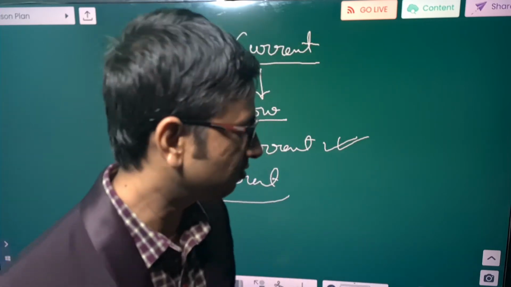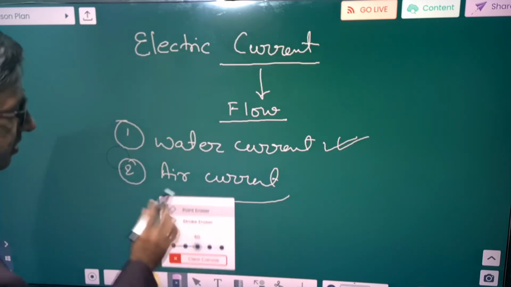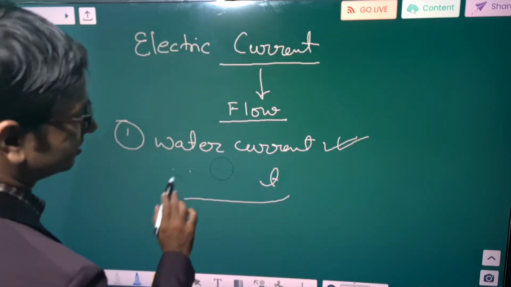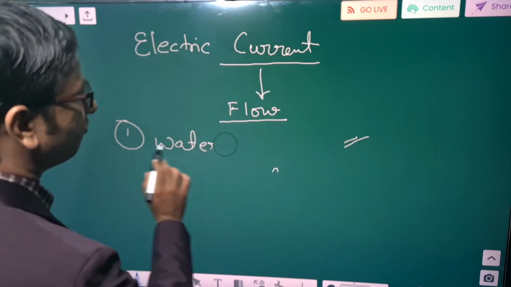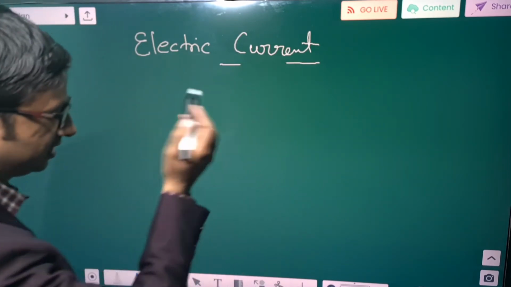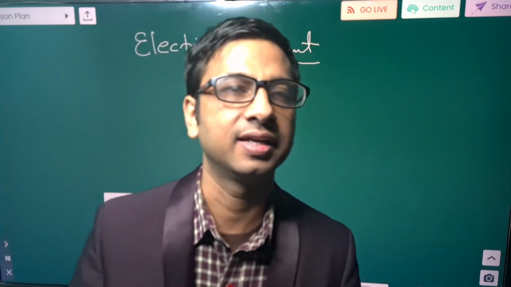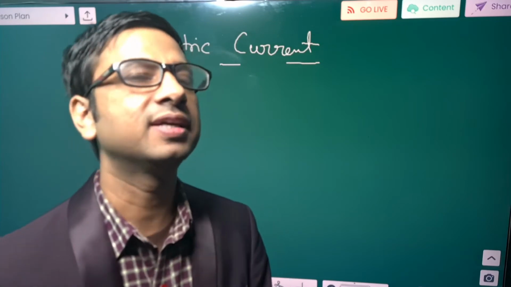Now if you are saying flow of water is water current and flow of air is air current, then what will you say for electric current? In simple words, we can say flow of electron is electric current.